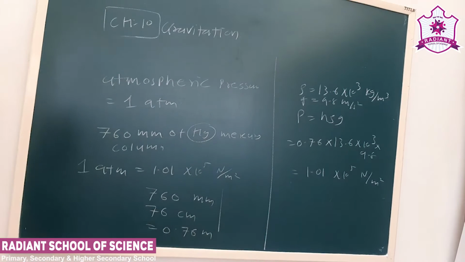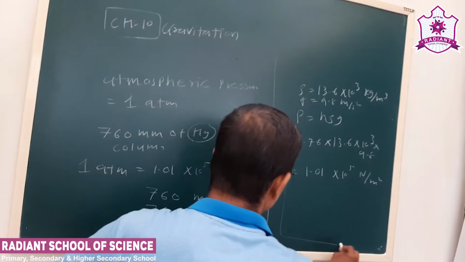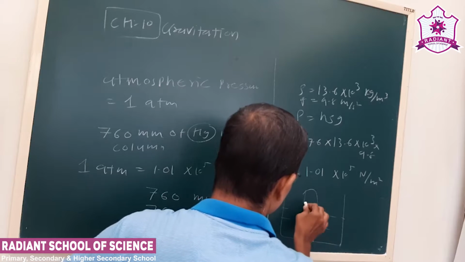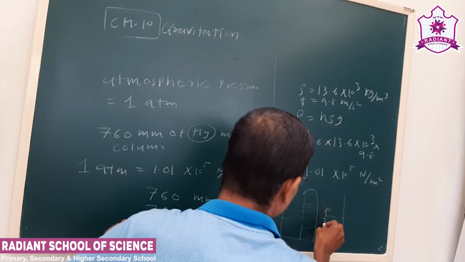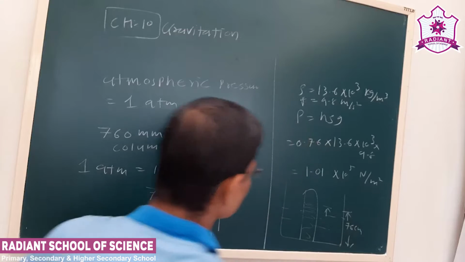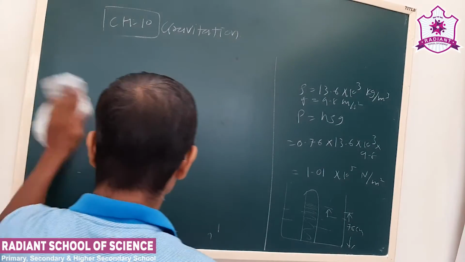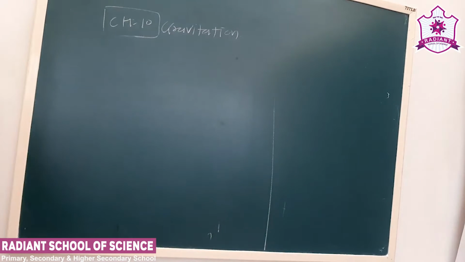So this is about the atmospheric pressure. Now that is measured from the sea level. At sea level, the height of the mercury column will be 76. So this is about the unit of pressure or atmospheric pressure. Now, today we take some more MCQs based on this.